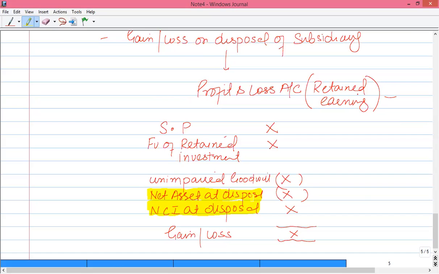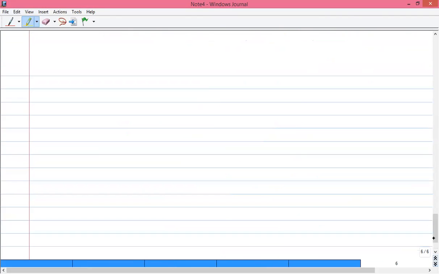So in this case, if there is any gain or loss, it is to be reported directly in the profit and loss account. But as far as the other scenario is concerned, you don't need to de-recognize any asset or liability, or compute any gain or loss on disposal. What you have to do is simply adjust one thing.